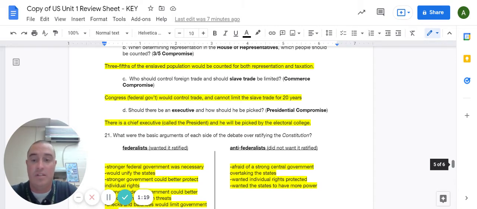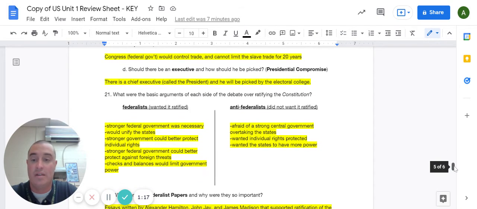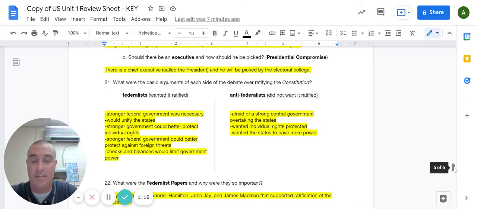And finally, question D, the Presidential Compromise. There would be a president, a chief executive, but that would be picked by the Electoral College, not directly by the people. So, question 21, there were 2 different sides or 2 different opinions regarding the ratification of the Constitution.